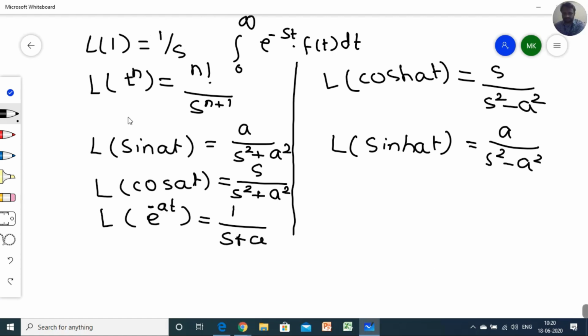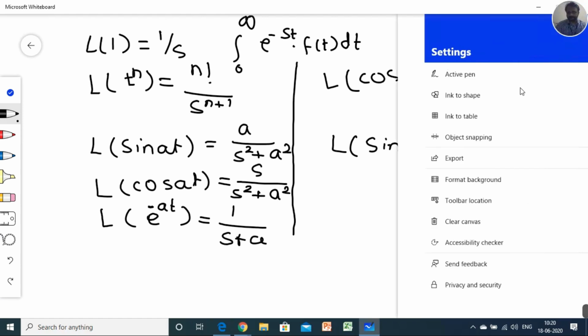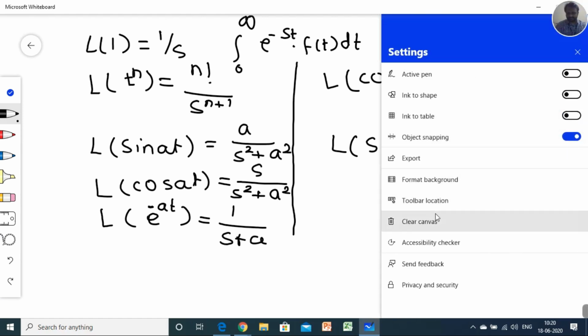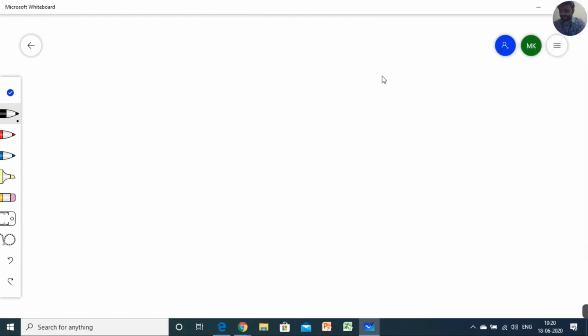Now why I am saying this, I am just going to explain. Laplace of 1 is equal to 1 by s, or I am taking Laplace of f of t as F of s.